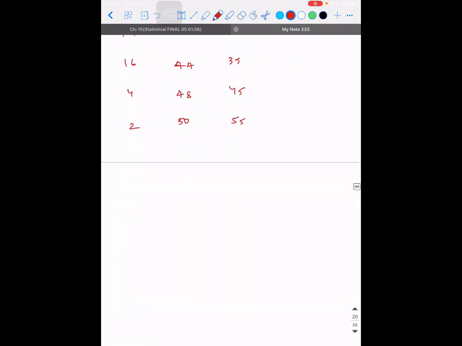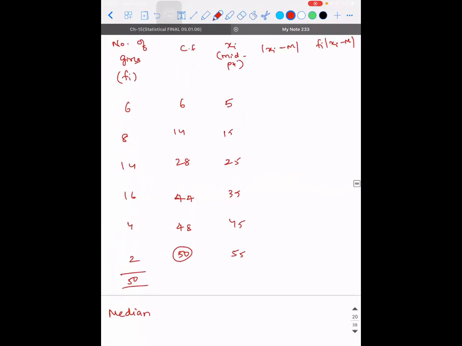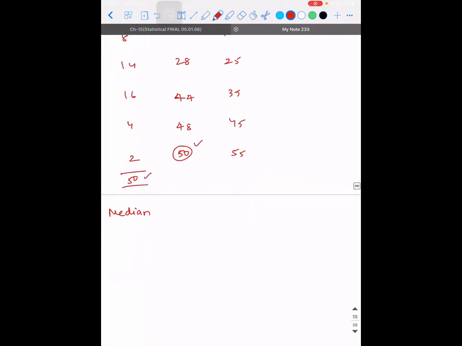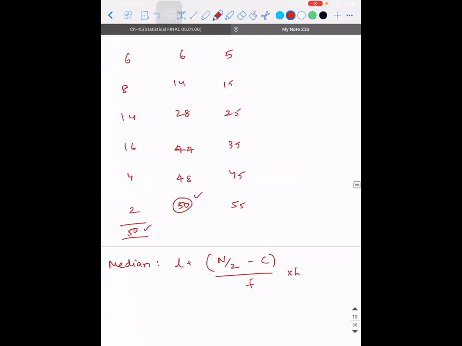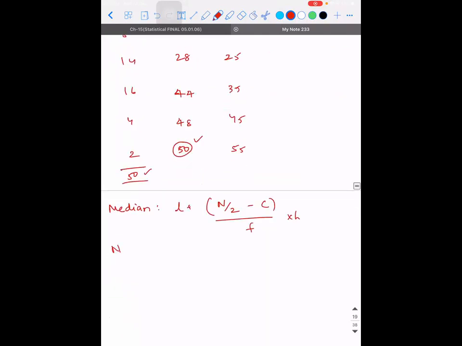So I need to find the median. What is the value of n, guys? It will be 50. Right. This value and this value should match 50. So median formula is what? L plus n by 2 minus c, the whole divided by f, into h. So what is the value of L? For me to find L, I need to find n by 2. n by 2 is 25.